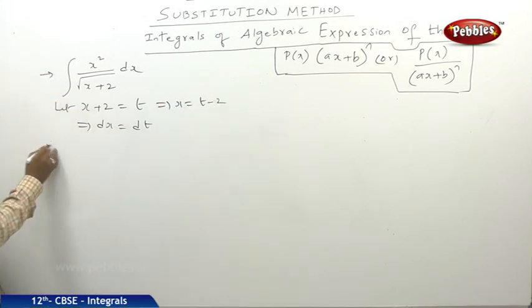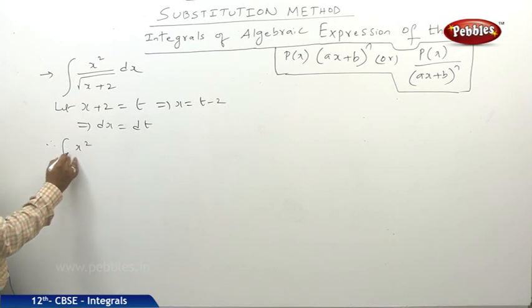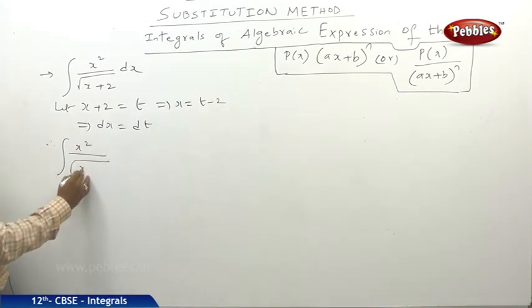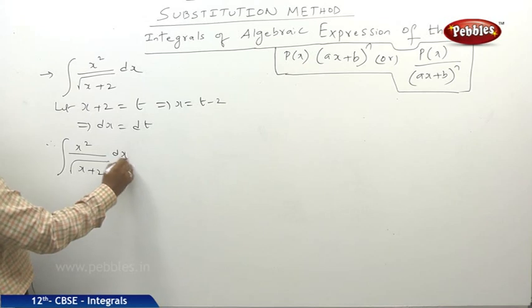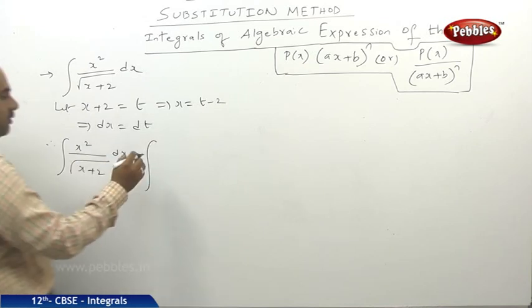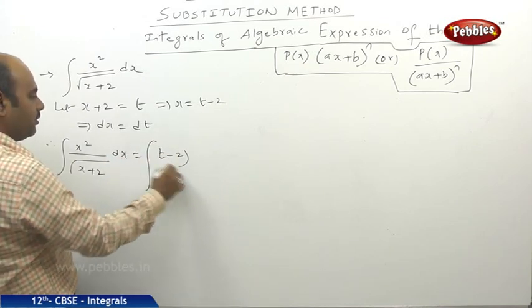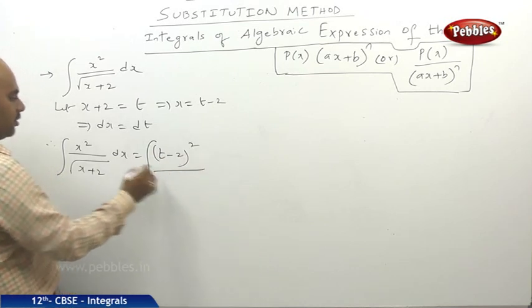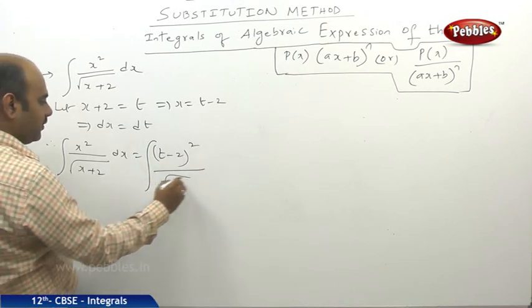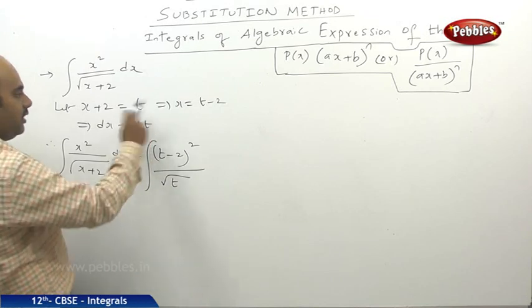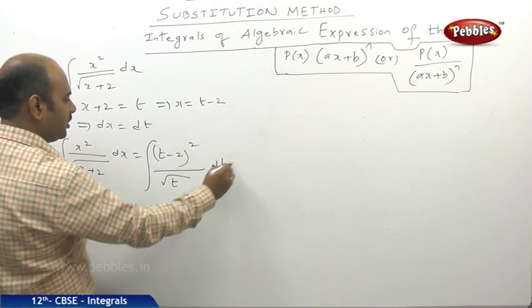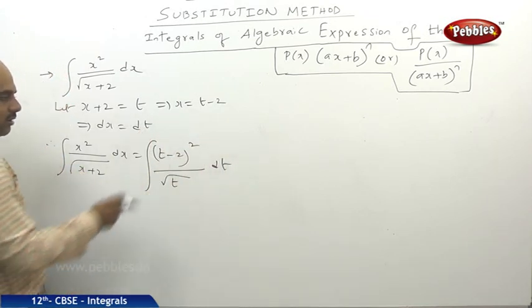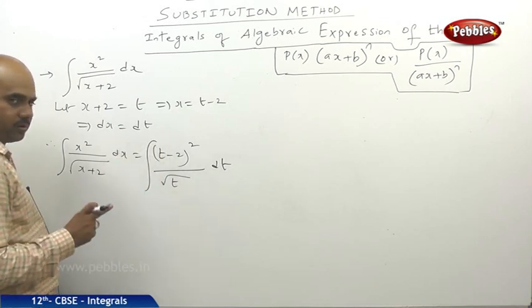Therefore what happens? Integral of x square by under root of x plus 2 dx is equal to integral of, in place of x I need to write t minus 2 whole square divided by under root of t, and in dx means I can write as dt. Now if you observe carefully, it is looking like a minus b whole square.